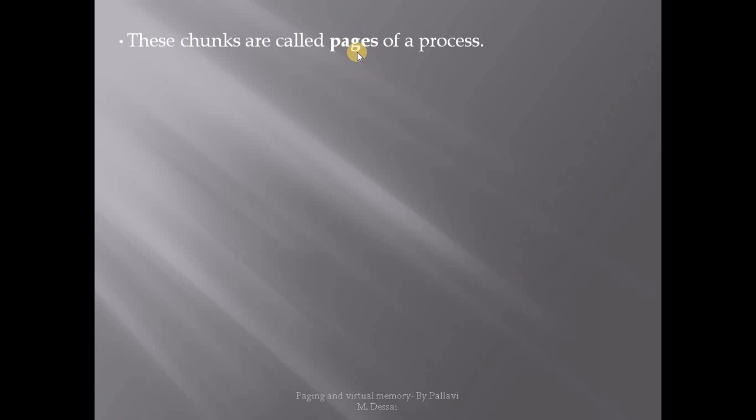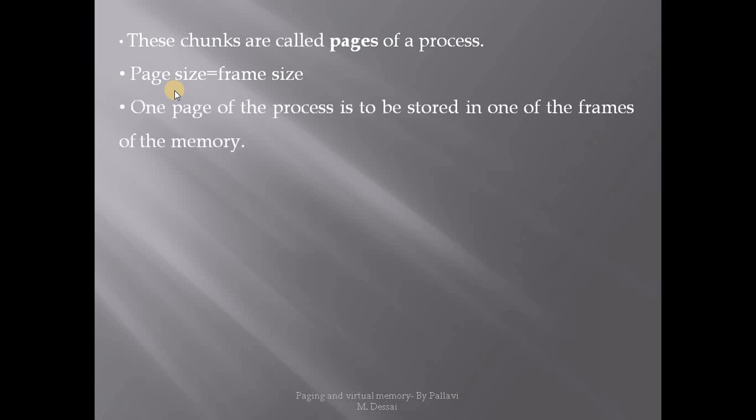So physical memory is divided into frames and logical memory is divided into pages. So the page size is equal to the frame size. The logical address space is split into fixed sized blocks. Remember one thing, that the frame size should be equal to the page size.